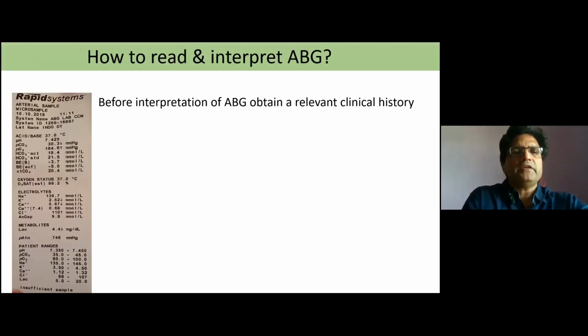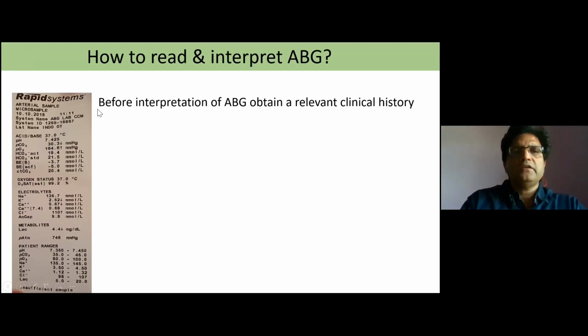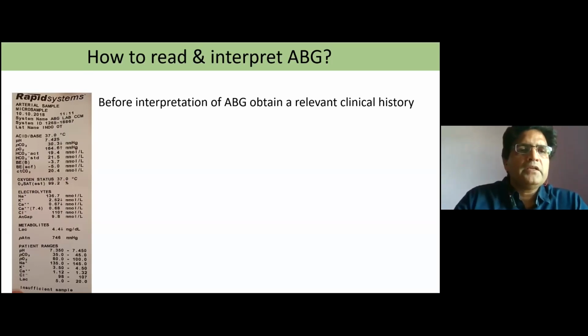So this is the kind of ABG we have in our institute. It has so many values: the pH, PCO2, PO2, bicarbonate, actual and standard bicarbonate, base excess. Then here we can see the sodium, potassium, calcium, chloride, anion gap and lactate. These are the common things given in any ABG anywhere, the standard ones. The only difference is that the values may not be given in this series, or may be upside down. Sometimes PO2 is given earlier than PCO2 and like this.